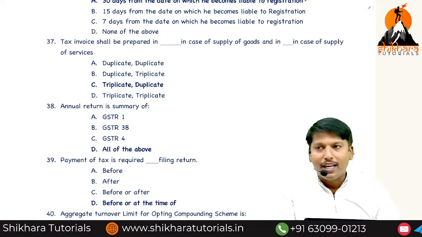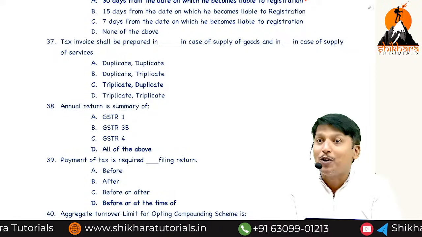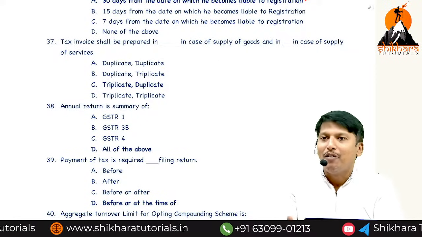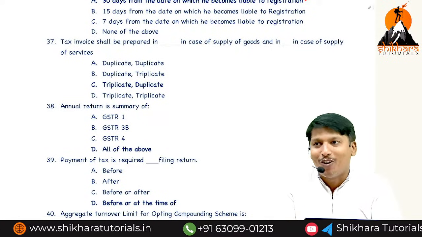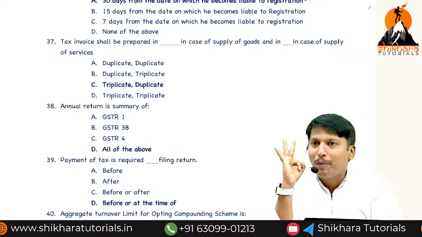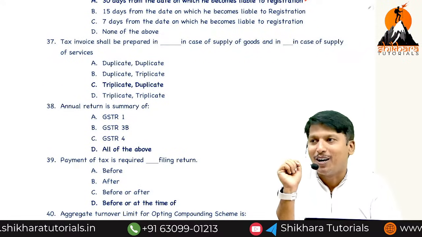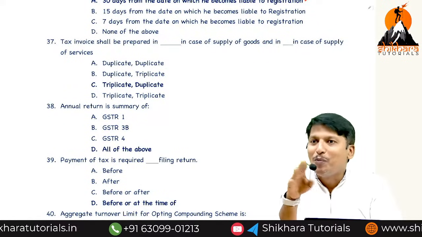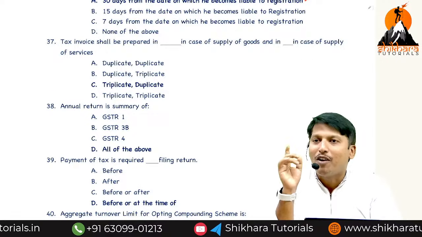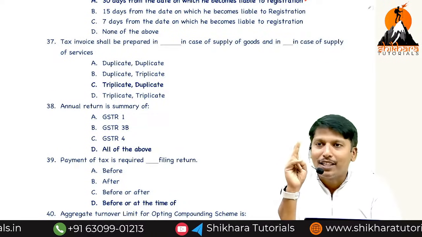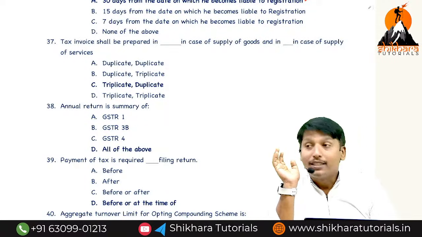Tax invoice, in case of goods, triplicate. In case of service, duplicate. As I said, if you purchase any shoe online, you are going to get 2 invoices, but really it is to be prepared in 3. Original for recipient, inside the box. Duplicate, outside the box, they are pasting. Triplicate for supplier. Services only 2: original for recipient, duplicate for supplier.